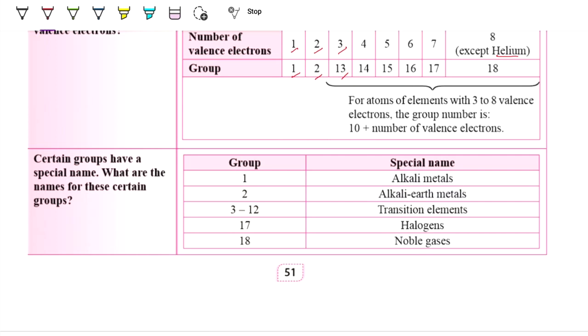Certain groups have special names. So what are the names for these certain groups? Group 1 is called alkali metals. Group 2 is alkaline earth metals. Groups 3 to 12 are called transition elements or transition metals. Group 17 is halogens, and group 18 is noble gases.